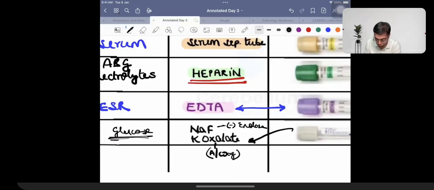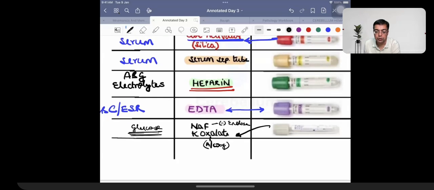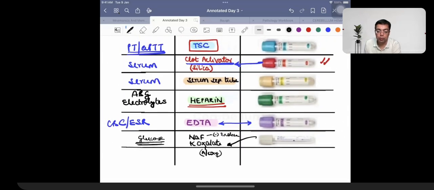So they will talk about the fact that you happen to be a RMO, resident medical officer in the PHC, and you have a patient who's going to be having diabetes, and you have to estimate glucose in this patient. So which colored Vacutainer are you going to be preferring? You will be preferring a Vacutainer like this one, gray top.